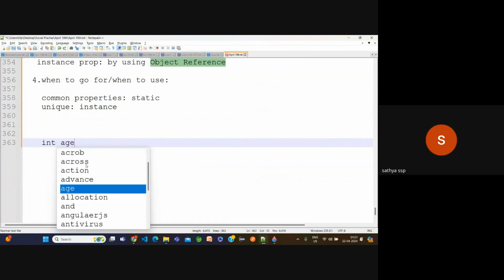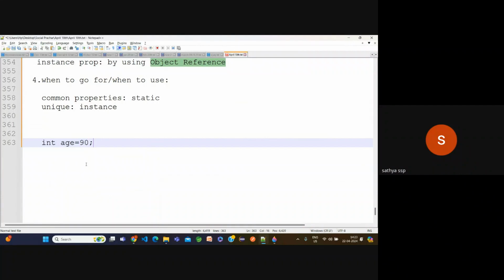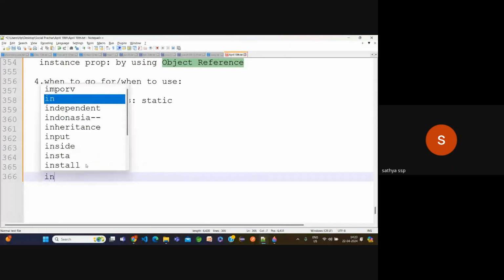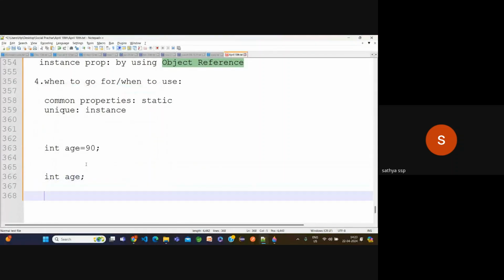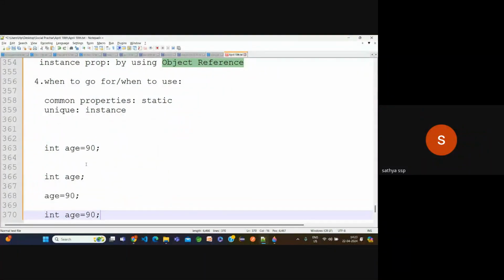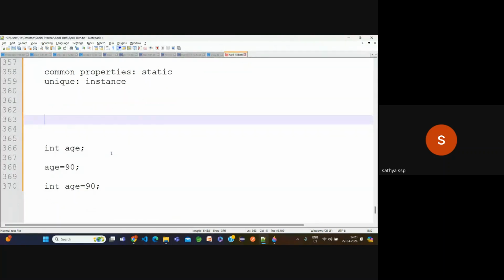Now int age is equal to simply here 90. Okay, what is this one? It's a variable representation, right? Now observe carefully here. Int age; again, age is equal to 90. Now int age is equal to 90. Now what is the difference between these three? The first thing we need to know in the variable concept is these three only. Okay, now int age semicolon, age is equal to 90, then int age is equal to 90.